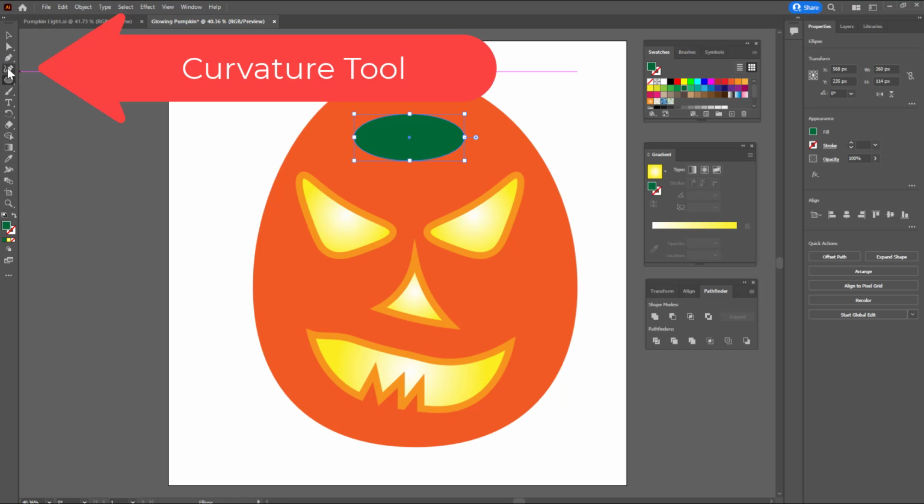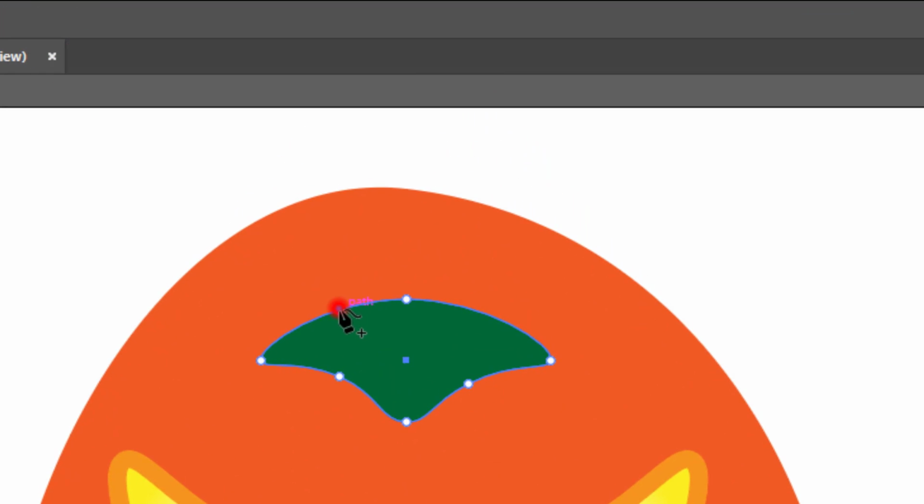Now I'm going to go ahead and grab the curvature tool, and I'm going to manipulate this until it looks kind of like the stem.